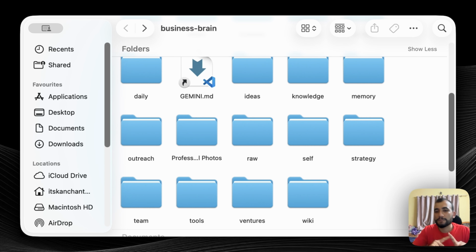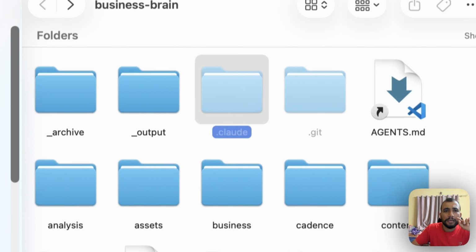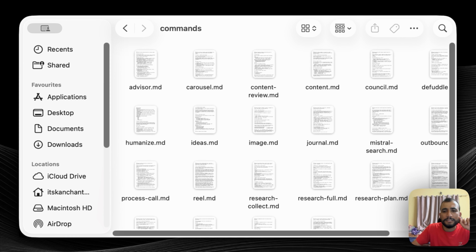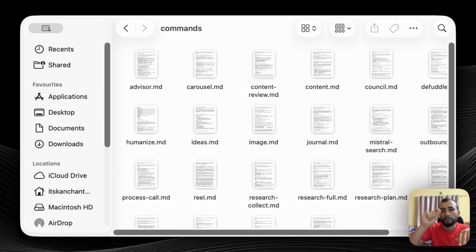So the main thing in using Claude Code or Codex is building one agent.md file, which is the main brain of everything. That is the guidance, that is the index where different files are stored, how to process and all those. If you have a sub-process like an image generation process or a content generation process, then you can add it in skills, that's commands, which is inside the .claude folder. There are the commands, you can create these commands. So whenever we say create content, it will follow the different workflows. And in addition to that, add more context to your AI, because AI is smart but it's not that great without adding context. If you add copywriting principles, hook writing principles,